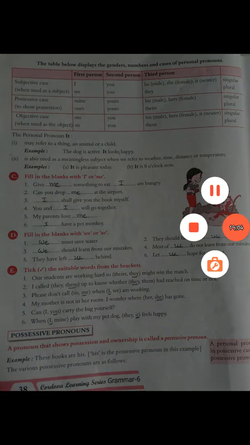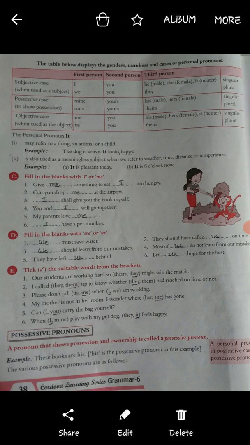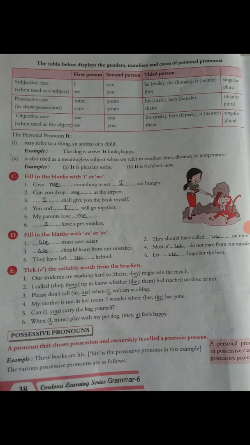Then the objective case, when used as the object: first person me, second person you, third person him for the male, her for the female, it for the neuter; and plural us, you, and them. So like this we can use it.